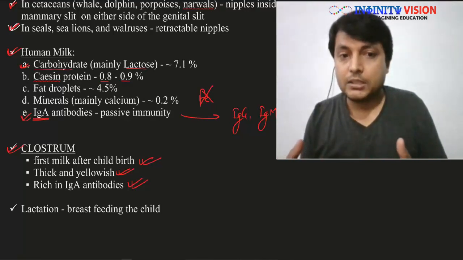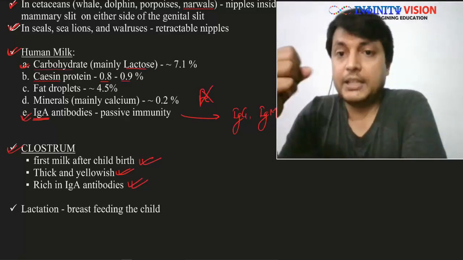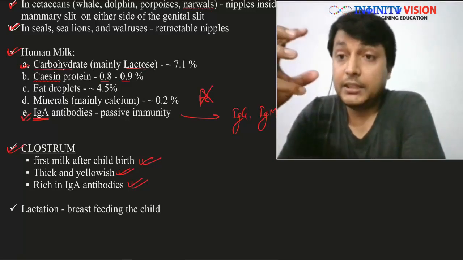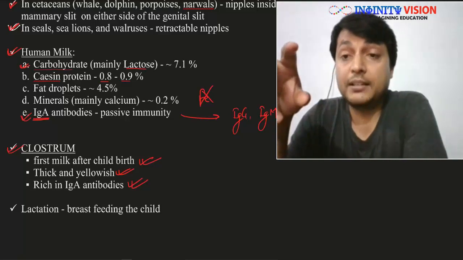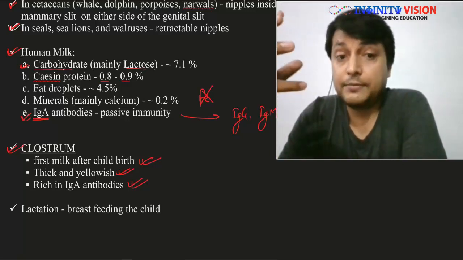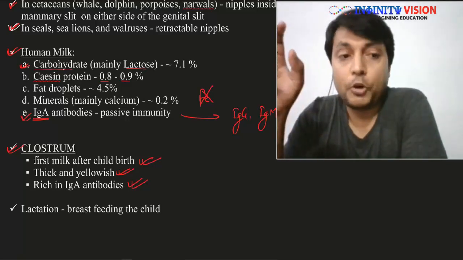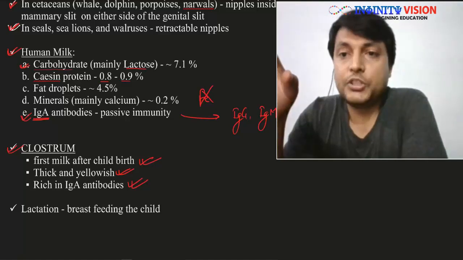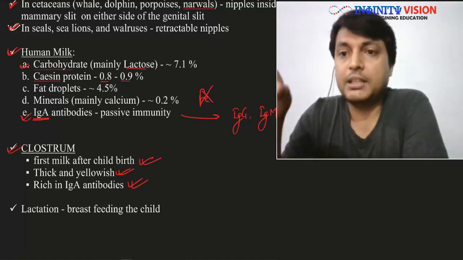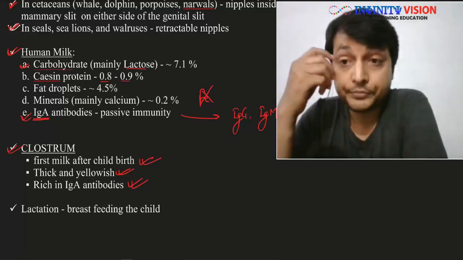So they need to boost up their immunity to fight against these antigens. This milk is going to provide them ready-made antibodies to fight against these, and therefore it is called passive immunity, and hence it is very important. It is really important to feed the child with this colostrum. So the first milk has to be given to the young one or the newborn.